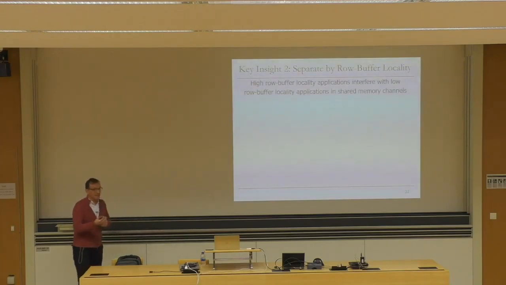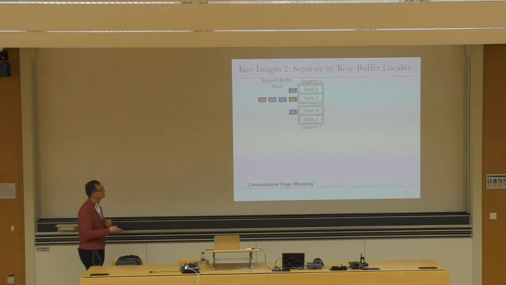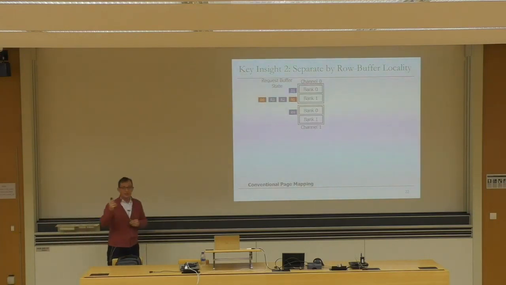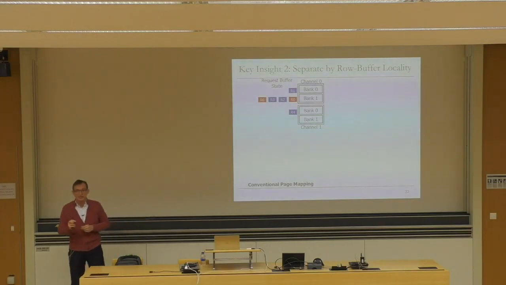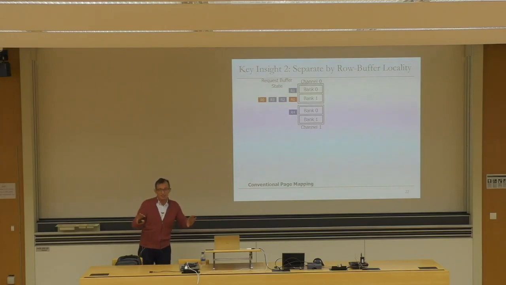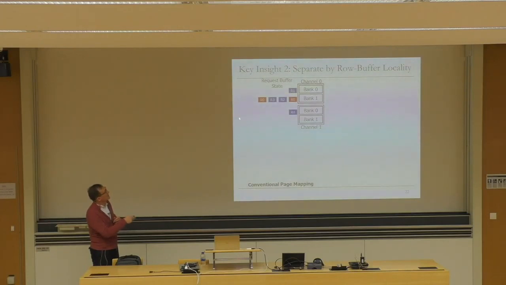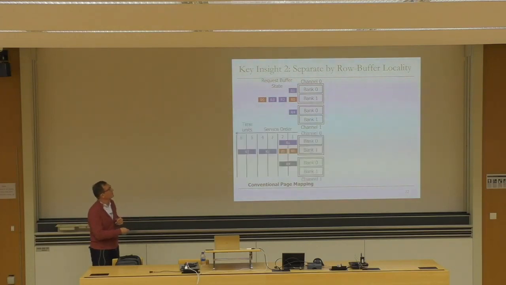The second principle is also intuitive, I think. High row buffer locality applications interfere with low row buffer locality applications in the shared memory channels. This is because we use the row-hit-first memory scheduling policy. Remember, one goal of this paper is not to change the hardware much, not to change the memory scheduling policy much. So if you look at the conventional page mapping, these are the requests that are in the request buffer. And these are the different rows that the requests access.